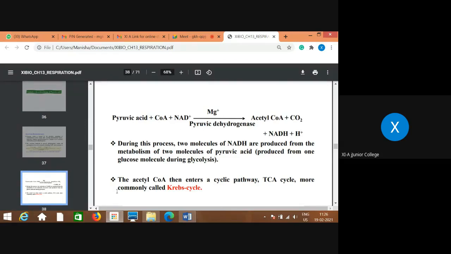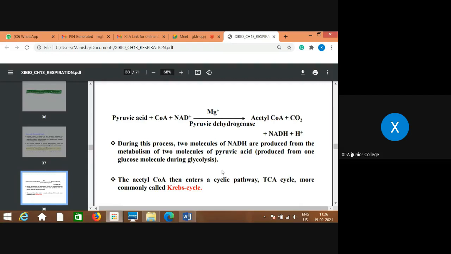During this process, 2 molecules of NADH are produced from the metabolism of 2 molecules of pyruvic acid, which are produced during glycolysis. This acetyl coenzyme A enters a cyclic pathway called the TCA cycle, more commonly called the Krebs cycle. We are not going to discuss the Krebs cycle today.